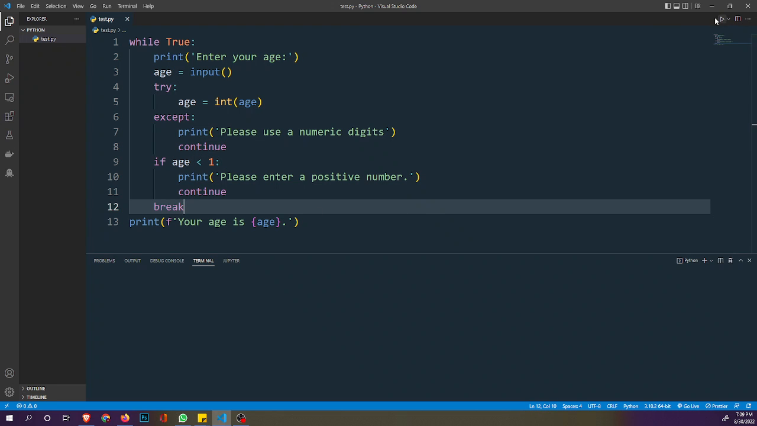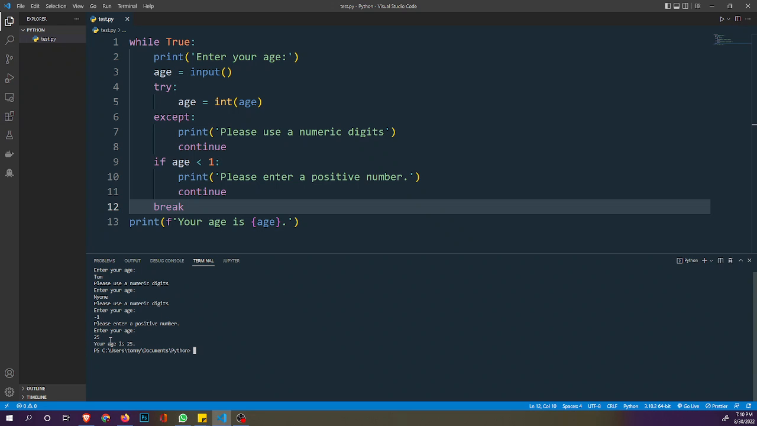So let's run this and see how it works. You can see now at the command prompt here, the user is being asked to enter their age. Now let's say we enter a string. Instead of age, we just enter Tom and click enter. It says please use numeric digits. If I enter another string again, it will keep on repeating until the user enters the right data type. If the user enters a negative value, let's say -1, it's going to check the next condition and say please enter a positive number, and then if the user eventually enters maybe 25, a positive number, you see your age is 25.